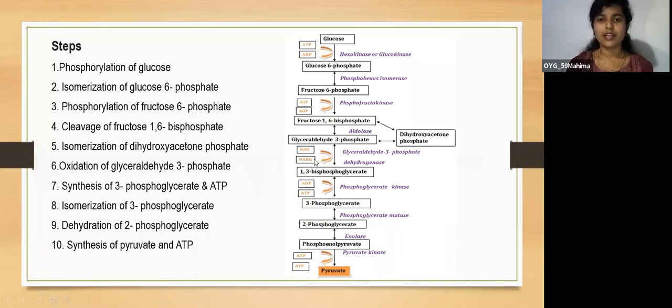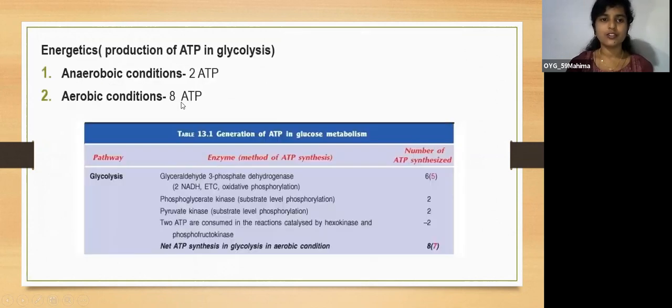So 3 plus 3 here, 2 NADH from 2 glyceraldehyde 3-phosphate molecules, so 6 ATP. So here 2, here 2. So 10 ATPs are formed. And here 1 ATP is utilized in this step and 1 ATP is utilized in this step. So the total ATP in the aerobic conditions will be 8 ATP.